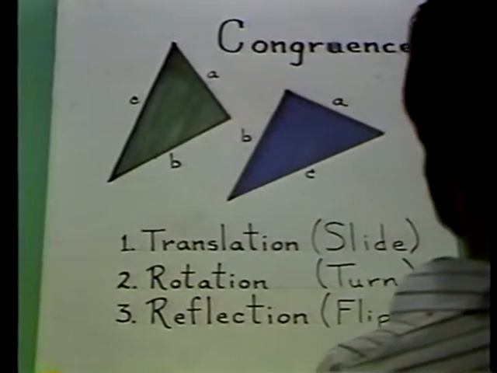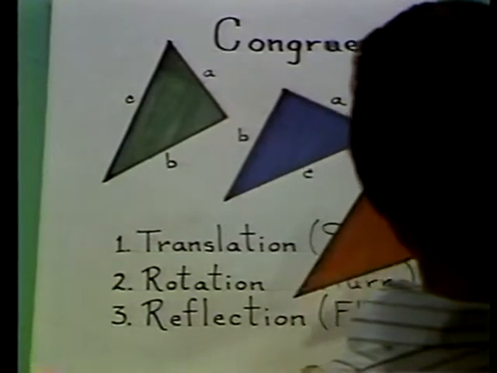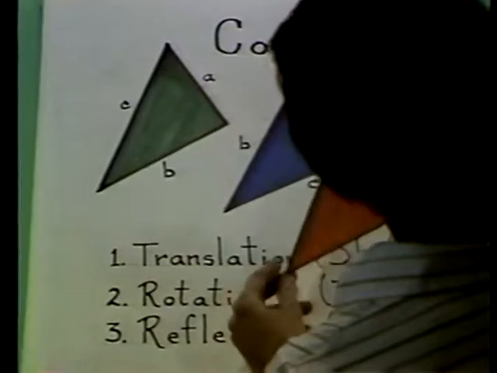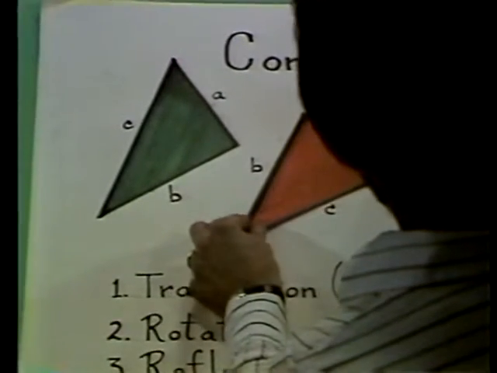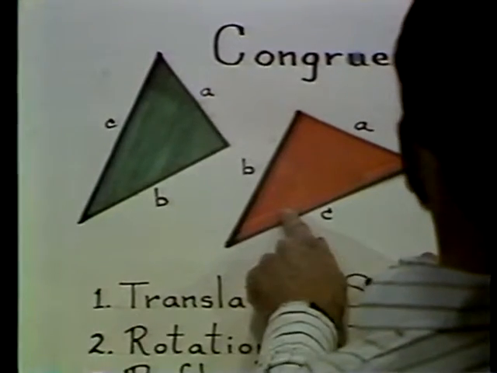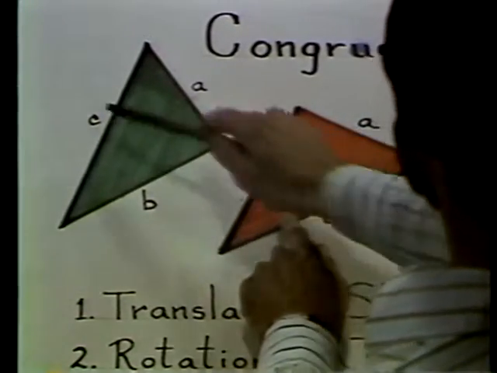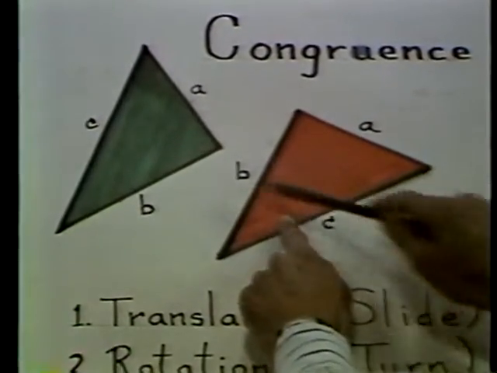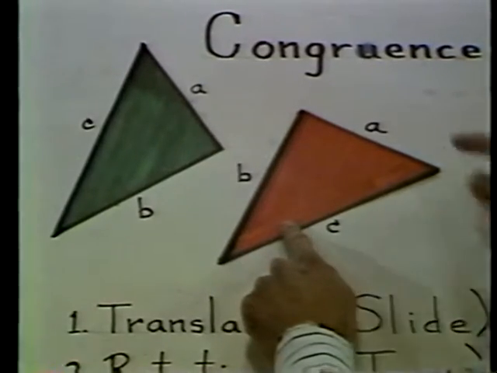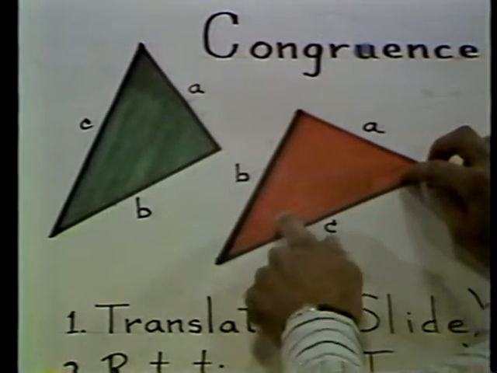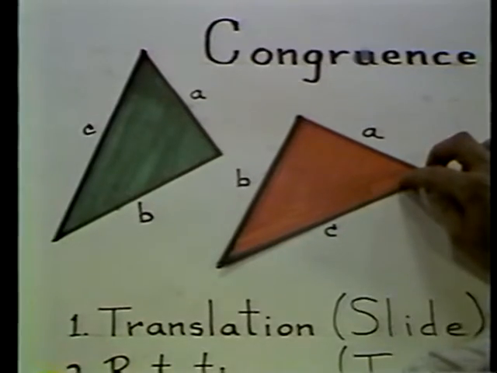Now, congruence has to do with the idea that if you take, for example, a triangle or any other figure and put it down on the sheet. Now, here I have 2 triangles, each with sides A, B, and C. Now, if the 2 triangles are congruent, it should be possible to put one directly on top of the other with no overlap.